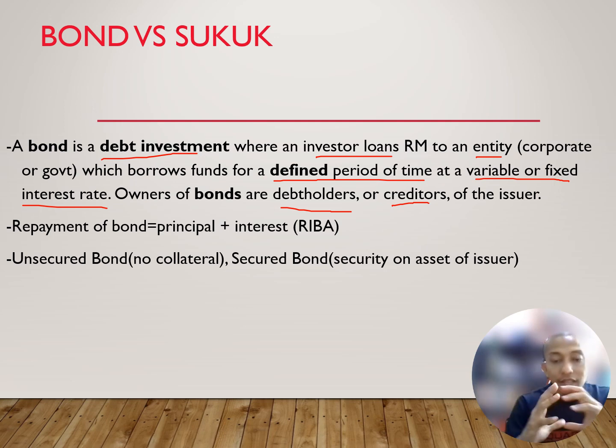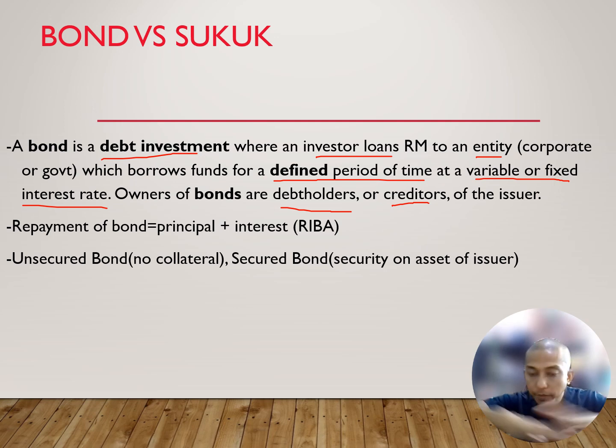Again, the situation: if the company needs extra funds to finance a project, for example, to develop a big housing area, but doesn't have enough cash to start, what does the company do? One option is to issue a bond. The investor can purchase the bond, and by purchasing it, the investor gives cash to the company. After the company has issued enough bonds and has enough cash, they can start their project.